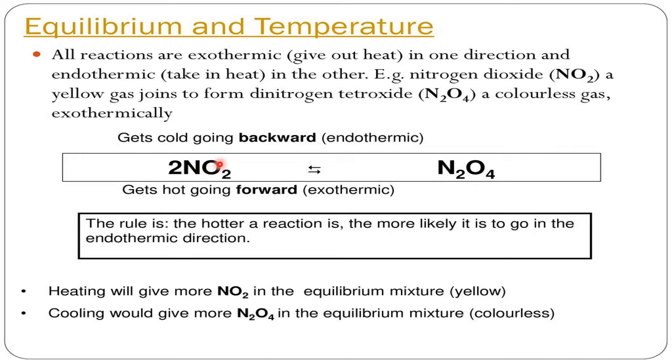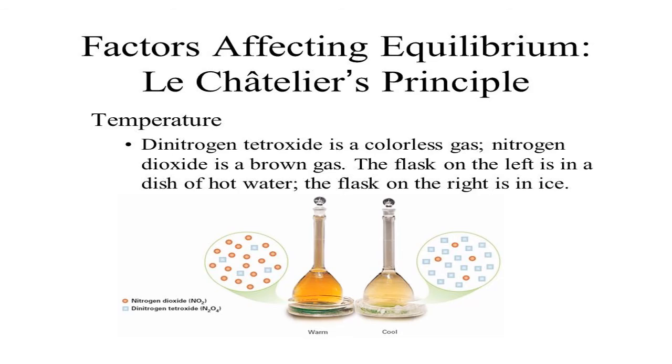Now, when the forward reaction is exothermic and you increase the temperature, it doesn't want that, as it is already giving out heat. When you increase the temperature more than required, the reverse reaction starts. That means an increase in temperature will decompose N2O4 into 2NO2, so the yellow color appears with an increase in temperature. When the temperature is decreased, the yellow color disappears and becomes colorless. This is seen experimentally. See here.